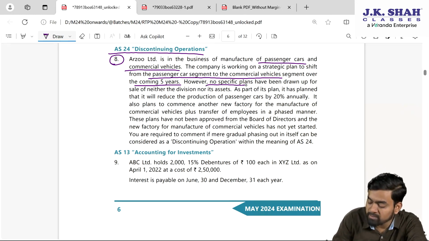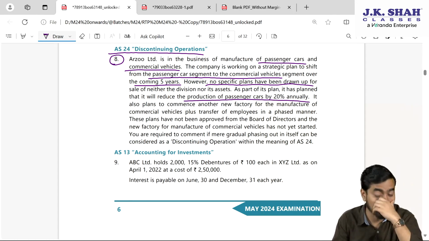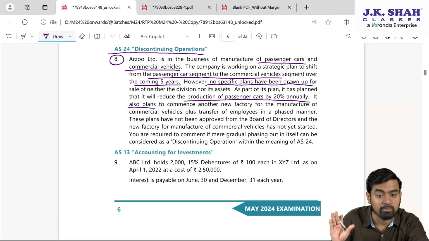However, no specific plan has been drawn for sale of either the division or its assets. There is no strategic plan. As part of its plan, it has planned that it will reduce the production of passenger cars by 20% annually. So every year 20%, 20%, 20%. So in 5 years' time, they will shut down the passenger car segment and they will just run the commercial vehicle segment. There are only plans right now.